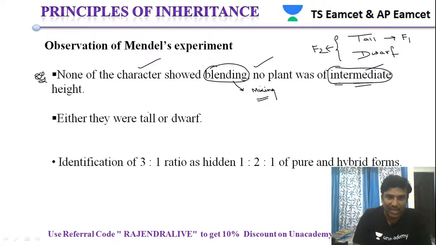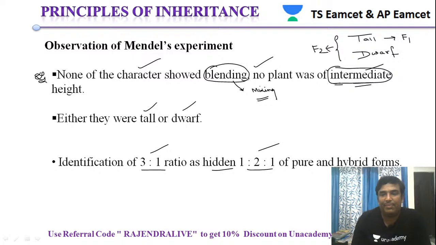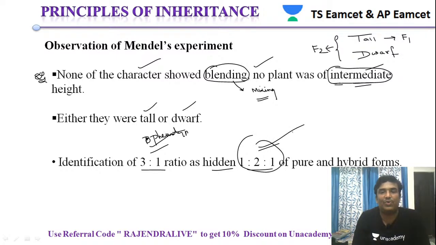Next, either they are tall or dwarf. Then the identification of the 3:1 ratio as hidden 1:2:1 of the pure and hybrid forms. The 3:1 ratio represents the phenotypic ratio, but if you clearly see the genotype, it is hidden in the form of 1:2:1.